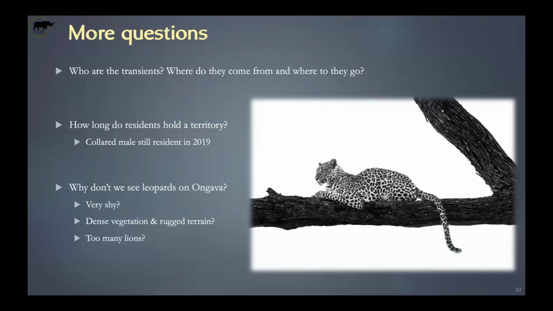Rugged terrain: why would a leopard go in the plains when he can stay on top of the hill? He has rocks to crawl under, he's got dassies, he's got safety. So most probably those leopards make such intense use of the hills that we can't even go there, because walking in there, the probability of seeing a leopard is going to be very low. Is that because we've got too many lions? I mean lions here, but obviously hyenas too, that the competition down in the plain is in any case so high that they really try to avoid those areas and only come there at night, or at times when lions and hyenas are not there, and that doesn't necessarily correspond to the time when there is a game drive there. All those questions, we really don't know what's going on there.